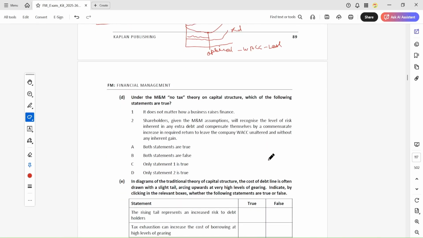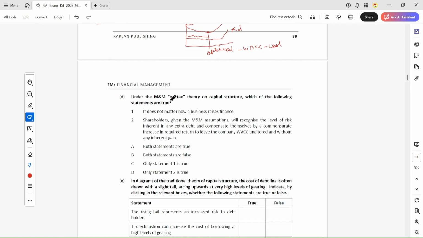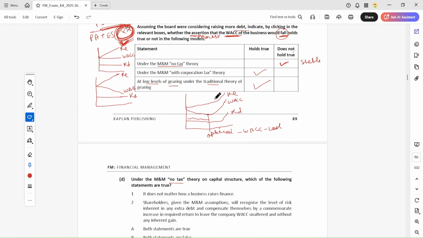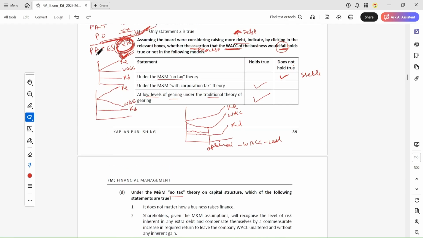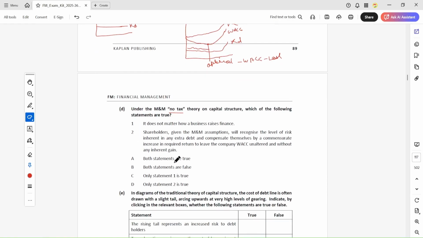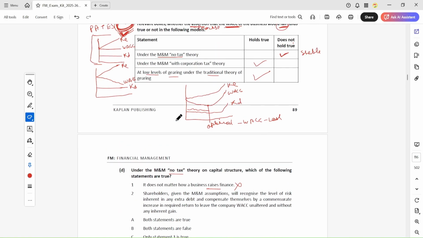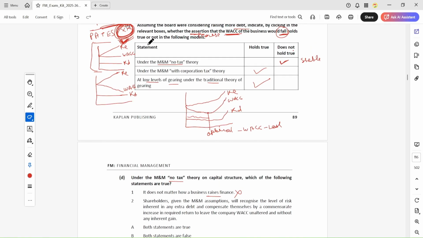The next question is, under the M&M no tax theory of capital structure, which of the following is true? We have to consider this no tax graph. It does not matter how a business raises finance, no, because M&M no tax only considers cost of equity and cost of debt.